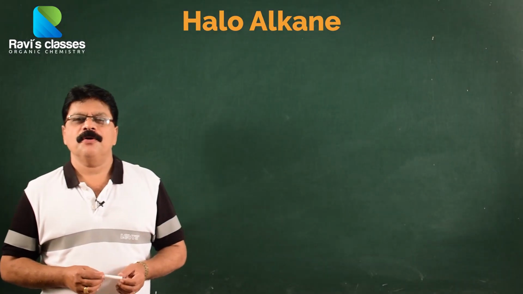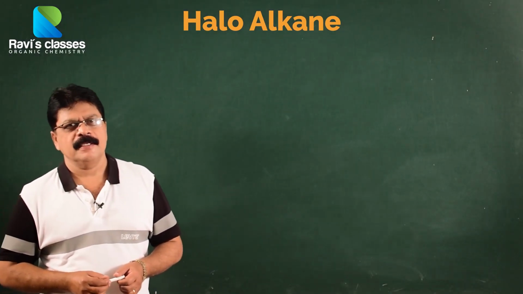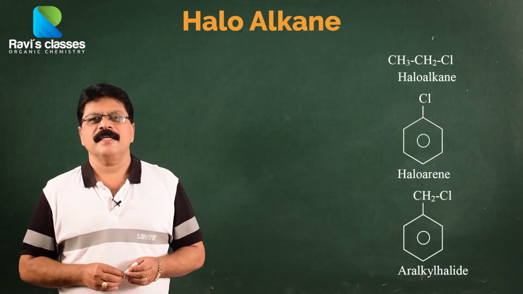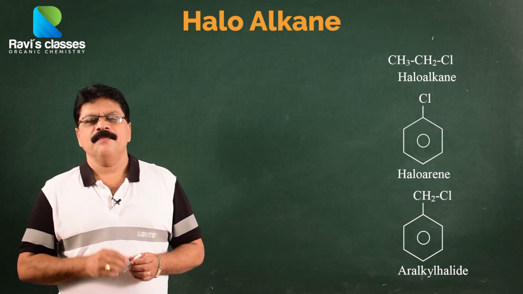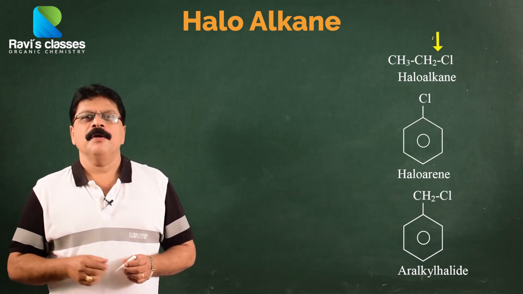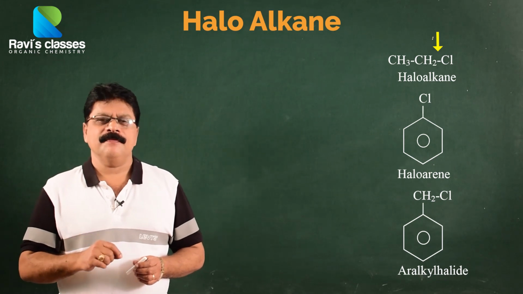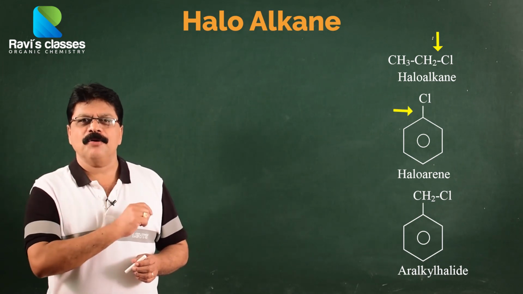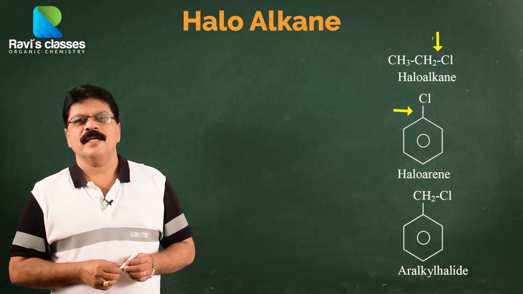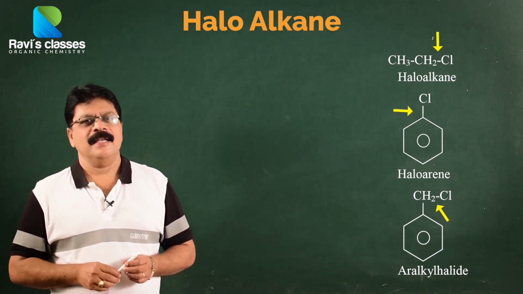Here we will be talking about organic compounds which contain halogens. Organic compounds which contain halogens are broadly classified as either haloalkanes, where the halogen atom is directly bonded to an aliphatic carbon, or haloarenes, where the halogen atom is directly bonded to an aromatic ring carbon, and a third category is called alkyl halides.